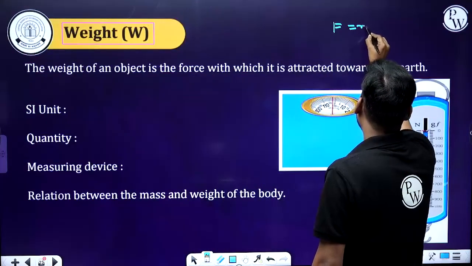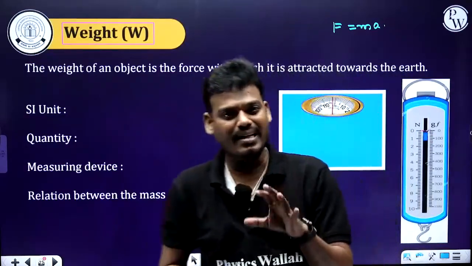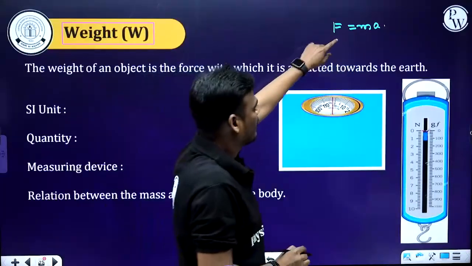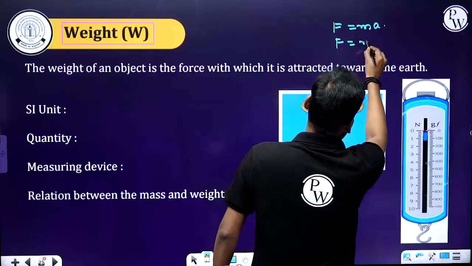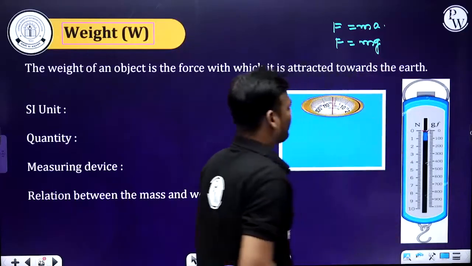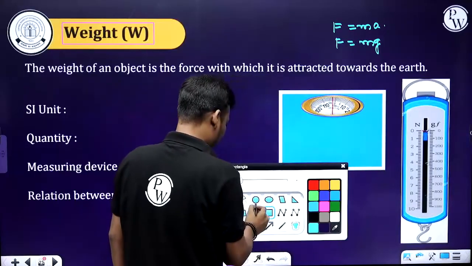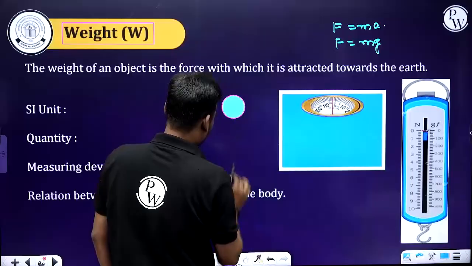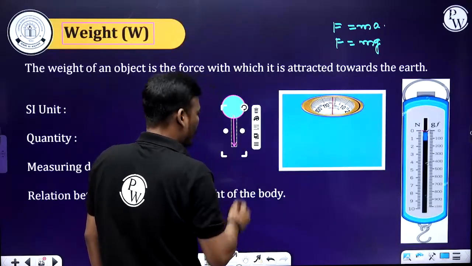F is directly proportional to m into a. Here let's consider mass is constant, and in place of acceleration, we are considering acceleration due to gravity. So if there is a mass on the surface of earth, there is a force acting on the body, always vertically downward.